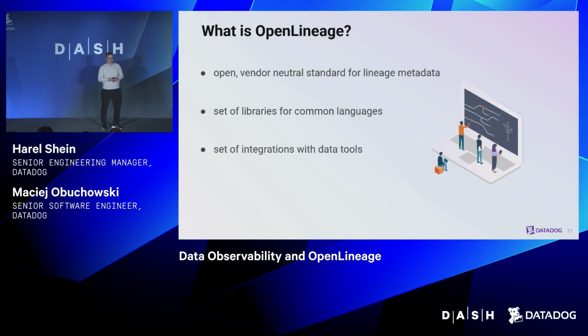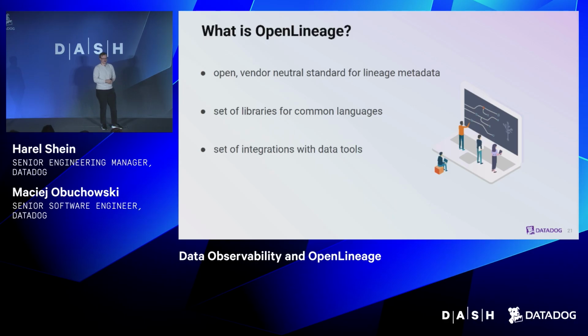OpenLineage is an open, vendor-neutral standard, designed to collect, share, and unify metadata about data pipelines and their lineage, to help the organization understand how the data moves, transforms, and gets consumed. It's open source and community-driven, defined as a JSON schema specification.